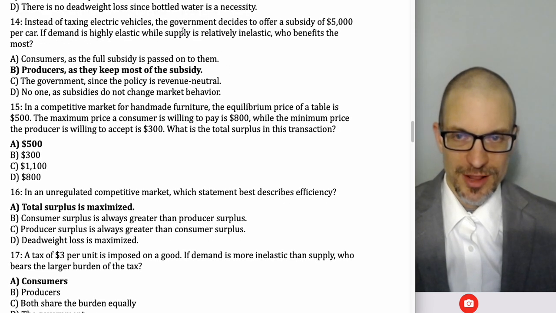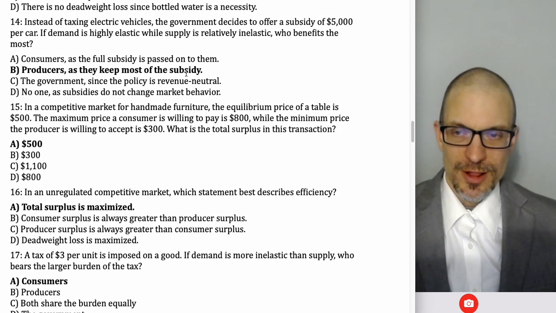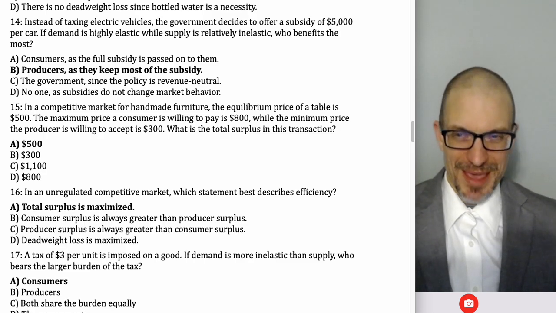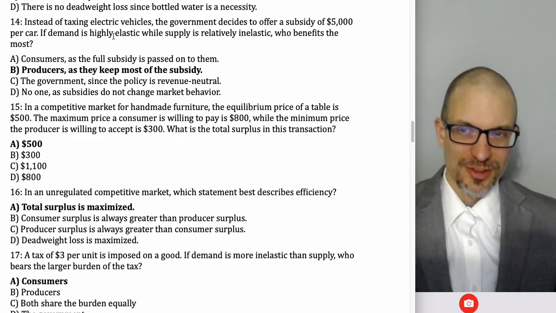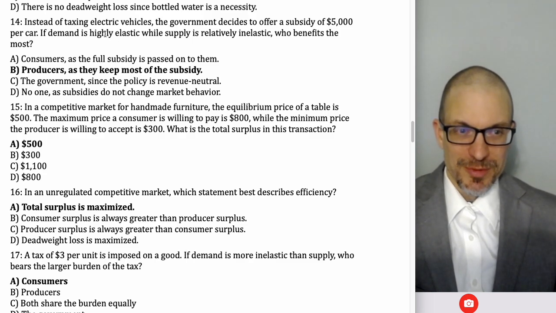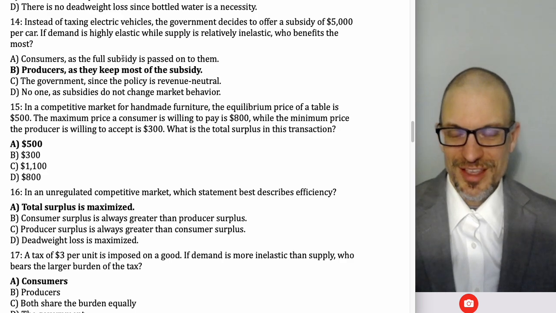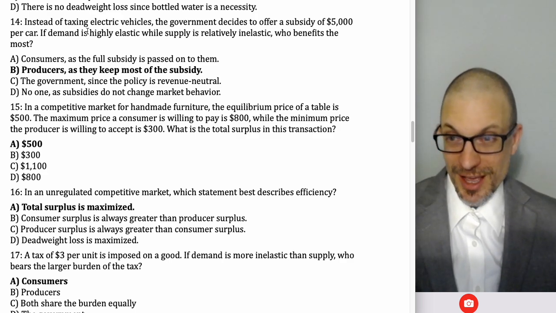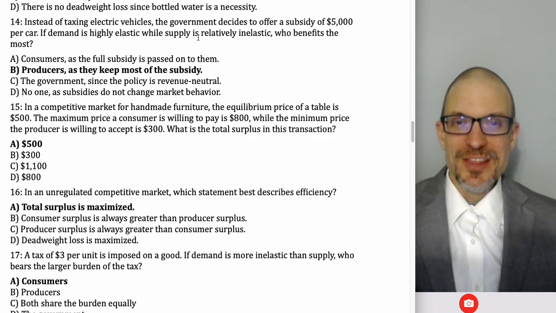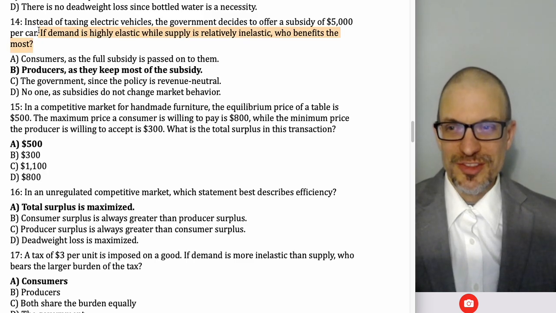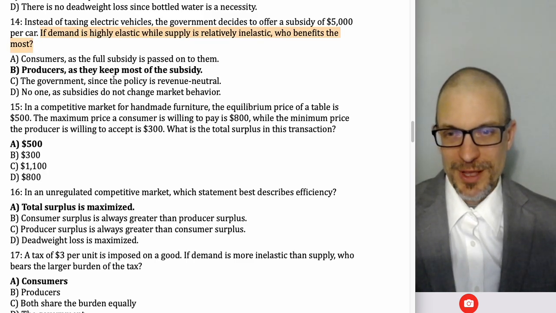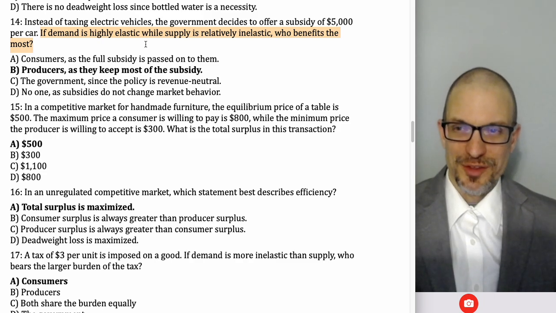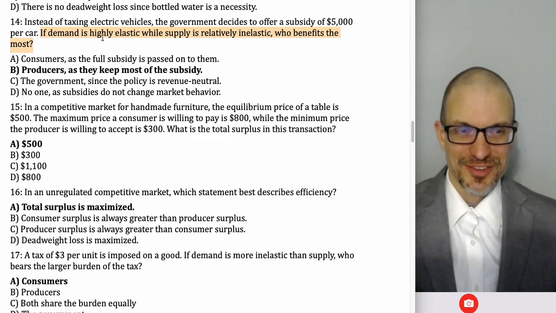Okay, so anyway, this is a situation where the subsidy is going to accrue mainly to the inelastic side of the market, to the sellers. However, demand is really elastic, which means behavior changed massively as a result of this subsidy. So in some sense, we could say there's a lot more consumers whose lives have been changed because now they're buying electric vehicles where they wouldn't have been previously, because demand is so elastic. In the sense of who benefits the most, in the sense of tax incidence or subsidy incidence, yeah, we'll say sellers, but let's not lose track of the fact that there's a quantity effect too.